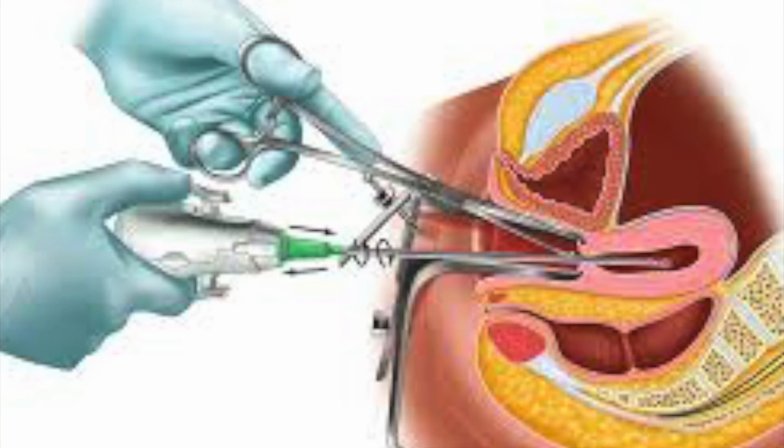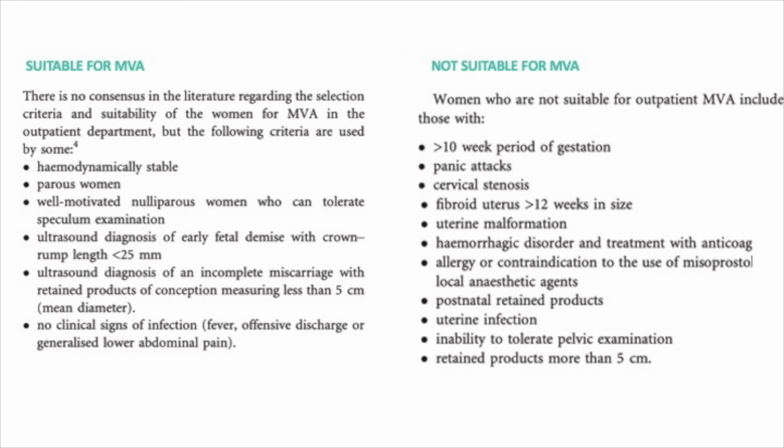It is important to carefully select women who are at low risk in order to use the MVA method of management of miscarriage. The selection criteria generally is that the woman should be hemodynamically stable, parous, and well motivated. A nulliparous woman can also be attempted. Ultrasound diagnosis of early fetal demise with the crown rump length less than 25 millimeters. Ultrasound diagnosis of incomplete miscarriage with retained products of conception less than 5 centimeters. When there are no clinical signs of infection.